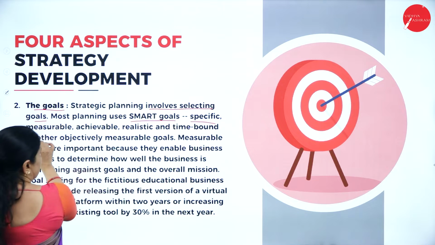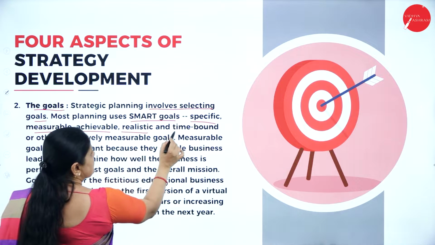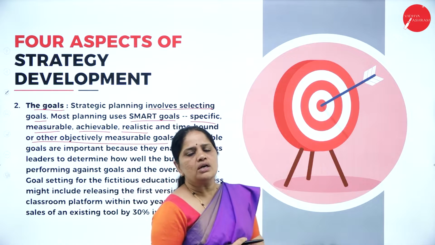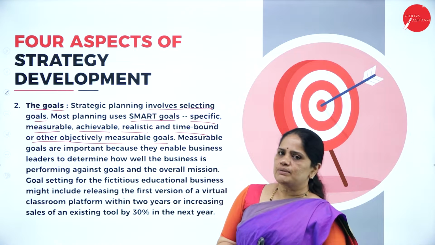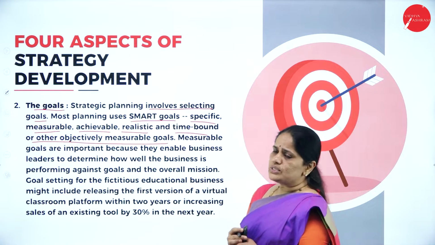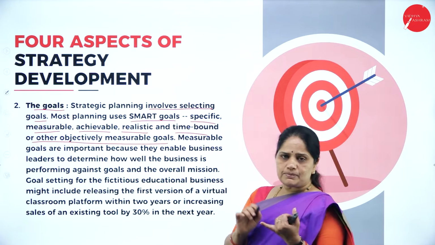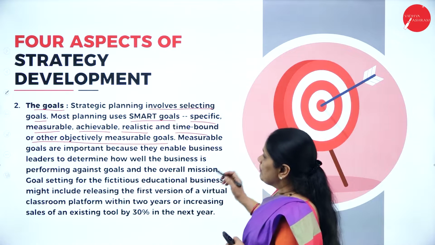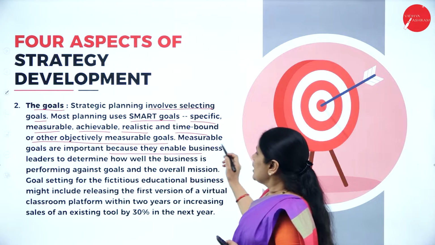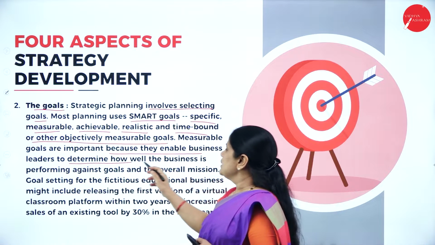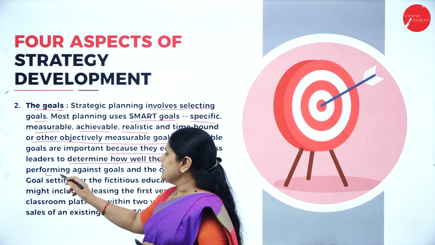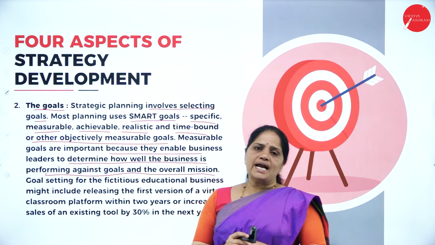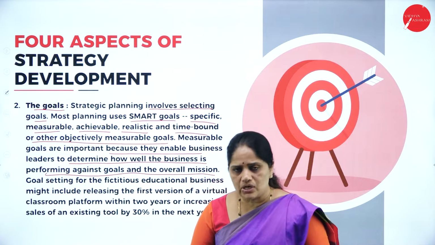Specific, measurable, achievable, realistic and time bound, or other objectively measurable goals. Whenever we are involved in strategic planning, it should involve choosing SMART goals. Goals should be specific, measurable, achievable, realistic and time bound. Measurable goals are important because they enable business leaders to determine how well the business is performing against the goals and the overall mission. So, we should have the strategic development based on the goals of the business.